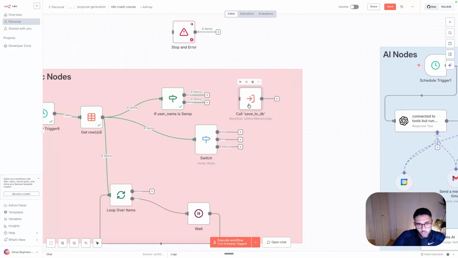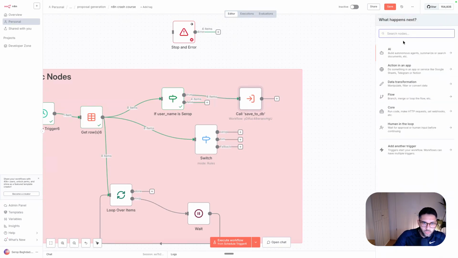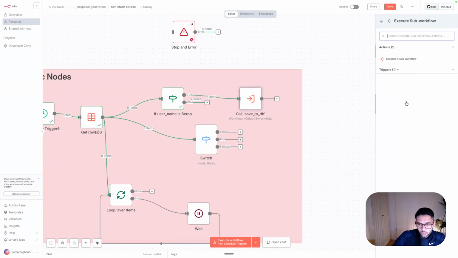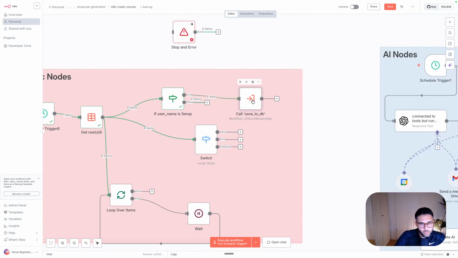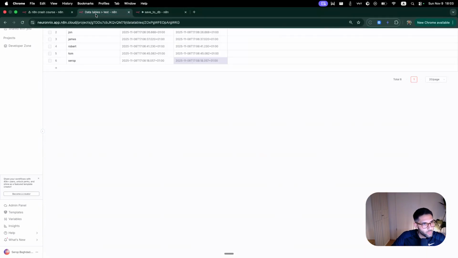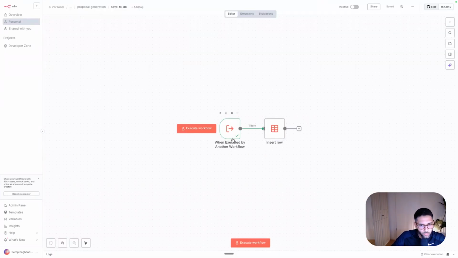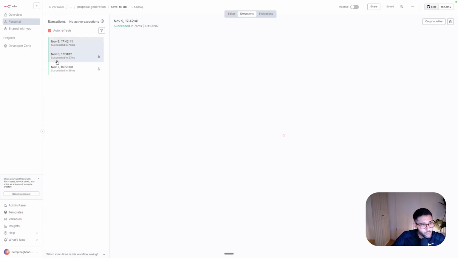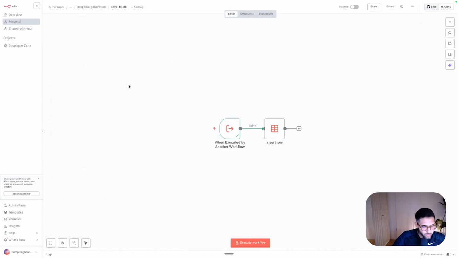This is quite helpful, so you don't keep piling up these errors down the line, and it stops the workflow. The final logic took me a little bit of time to understand; it wasn't so easy. If you go to the executions, so execute sub workflows, you can click this one and end up here. Imagine you have different logics in different files. We have here the n8n crash course, but let's say we have here save to database. I have some logic that does the database and is saved under a workflow, which makes it all modular. You can also see all the executions that happened here. You kind of minimize the concerns. So if anything goes wrong with saving to the database, you always go to this file and check the executions here.